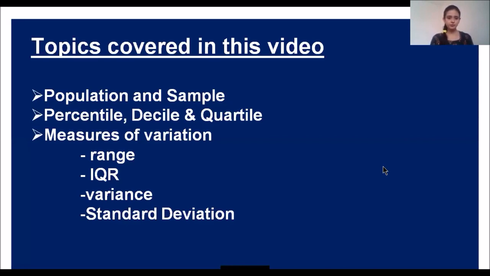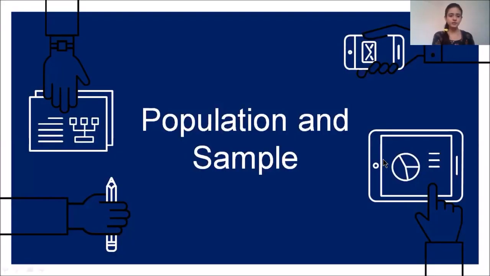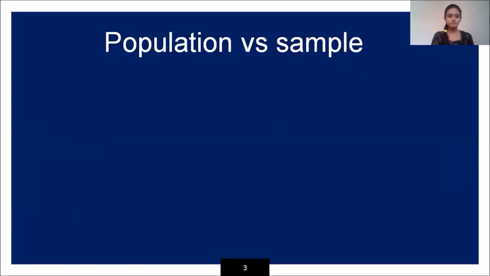In this video, we are going to cover topics like population and sample. Then we will see percentile, decile and quartile. Then we will see various measures of variation, that is the range, IQR, variance and the standard deviation. So let's start with the first one: what are population and sample?